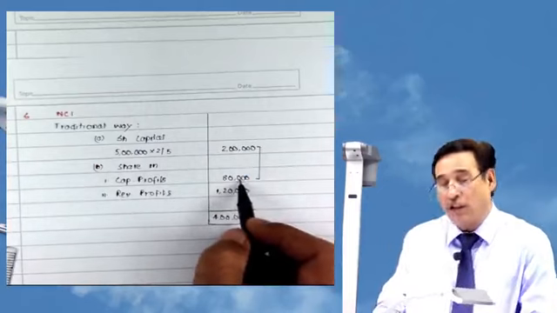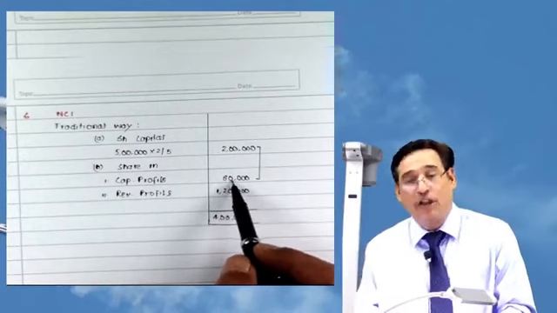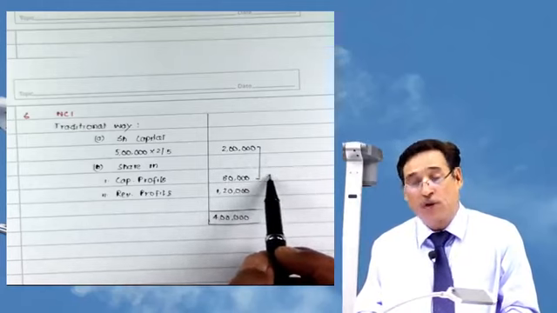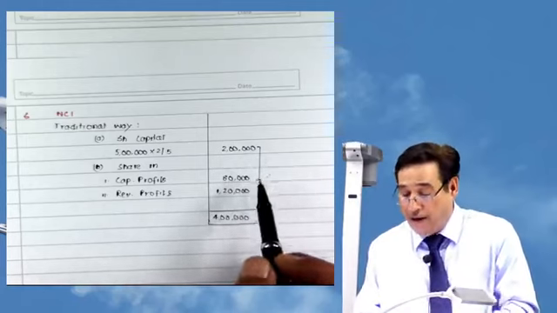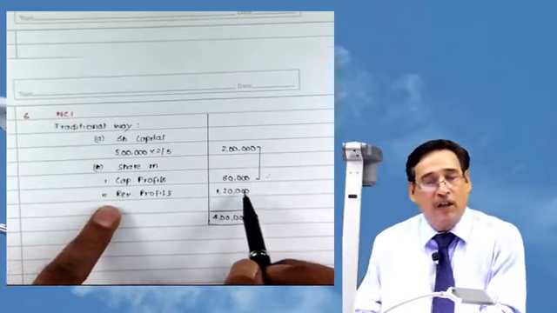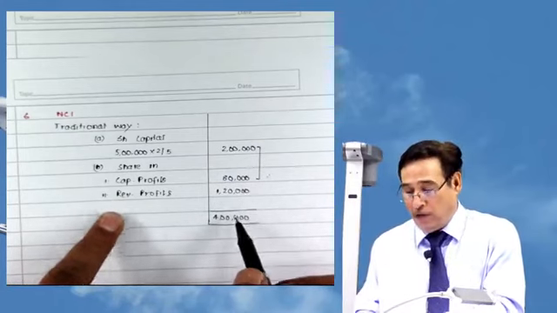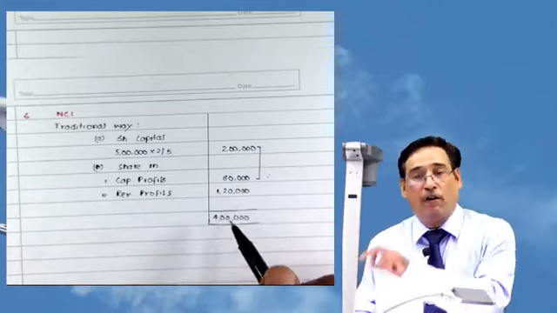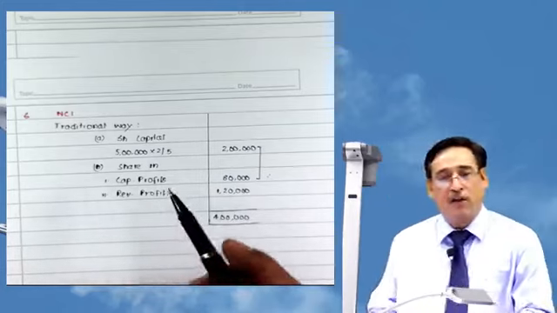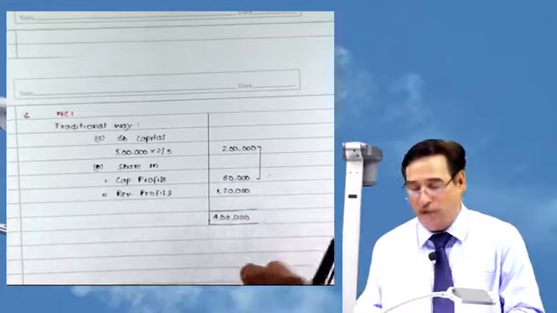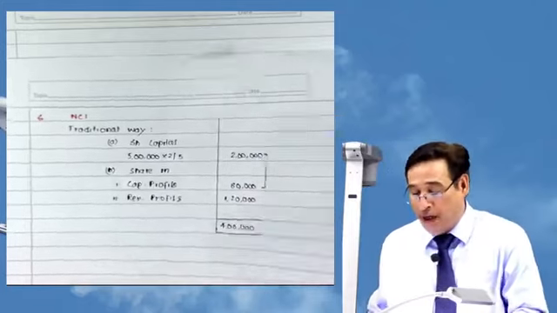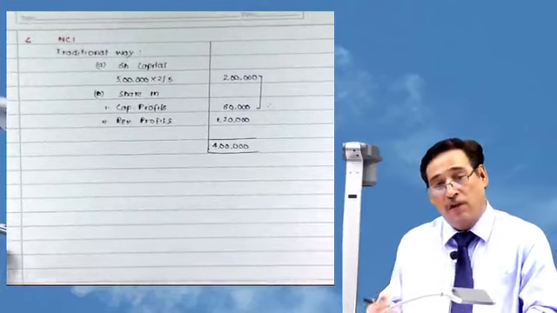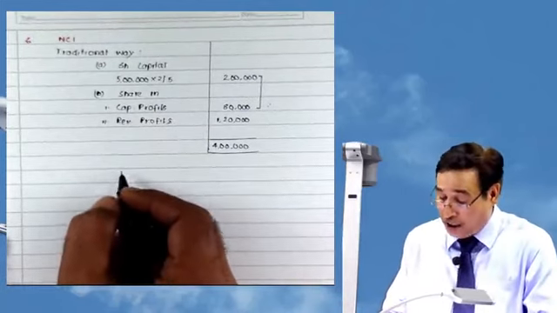2 lakh plus 80,000. Because this is the equity on the date of acquisition. By adding it to share capital, you will get non-controlling interest on the date of acquisition. And by adding their share in the current year's profit, now you will get what we call non-controlling interest at the end of the year. Correct? However, under traditional approach, we need not require to do all these things. We simply used to write 4 lakh. But this is not the way nowadays. In fact, my point is, as per IFRS 3.